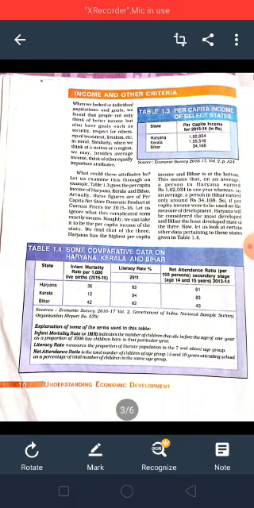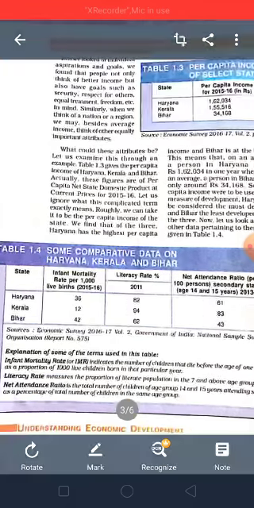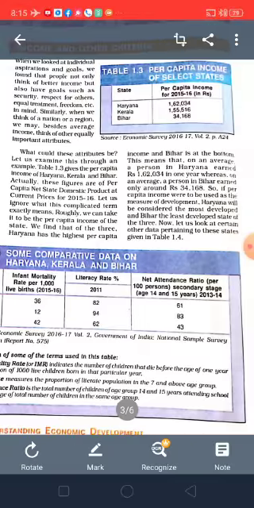Income and other criteria. In this topic, we can see a table, Table 1.3, per capita income of selected states. Here the per capita income of Haryana, Kerala and Bihar is given.